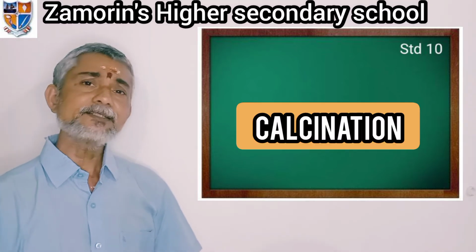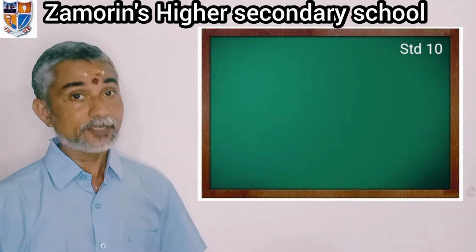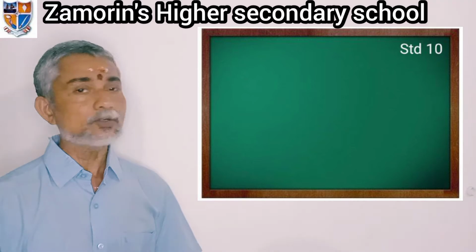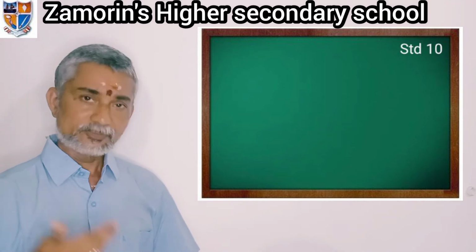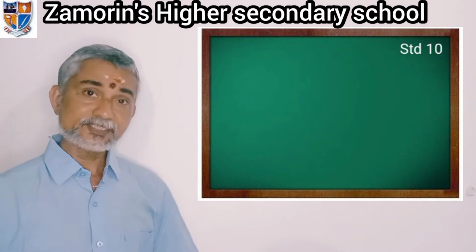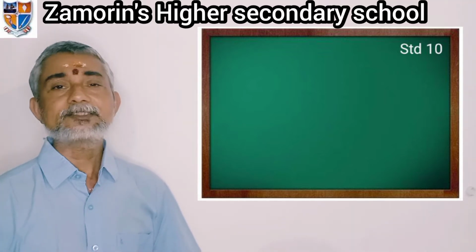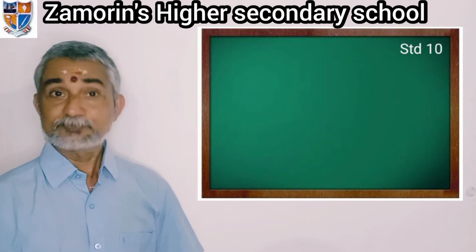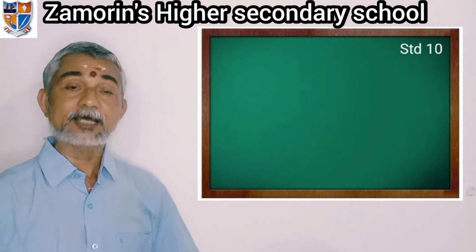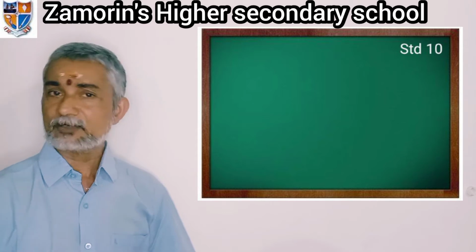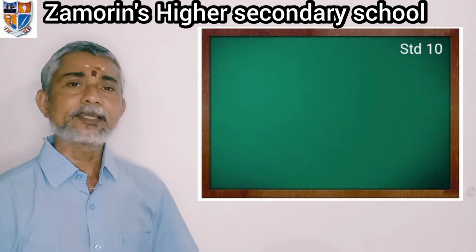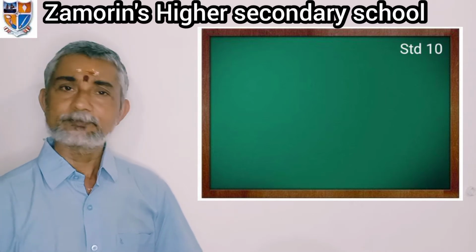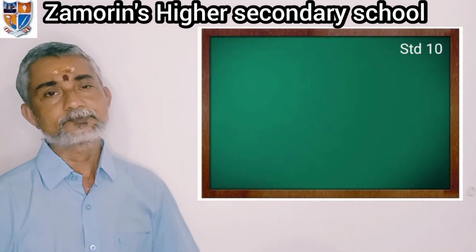Calcination means heating the ore in the absence of air, below the melting point of the ore, so that the oxides will be removed. For example, calcium carbonate splits up into calcium oxide and carbon dioxide. These are done by the method of calcination. Aluminium is purified by this method, calcination, also.